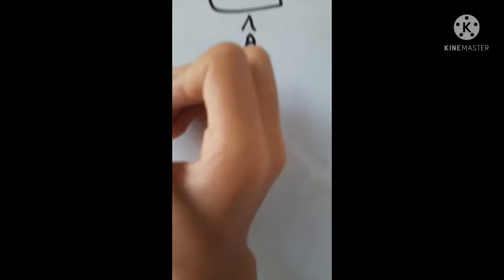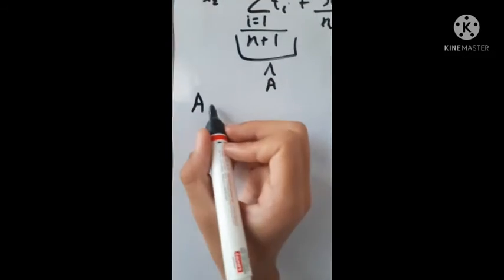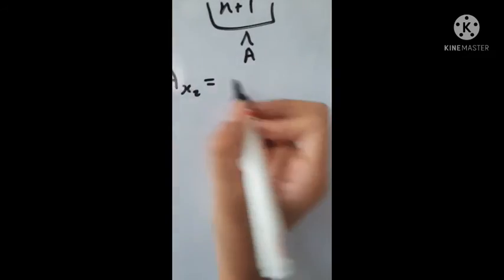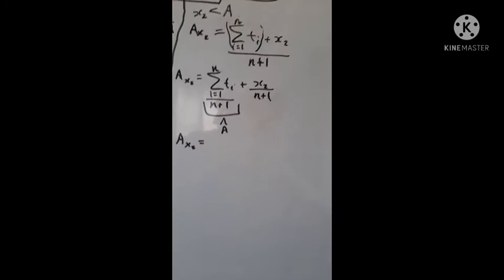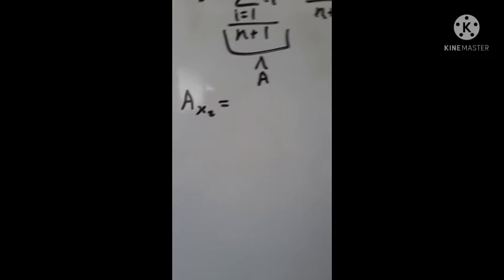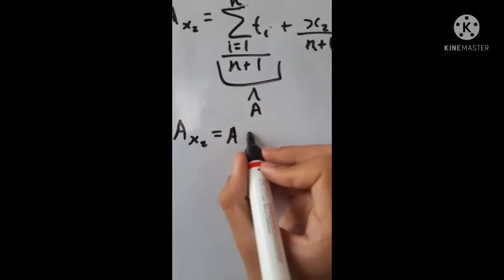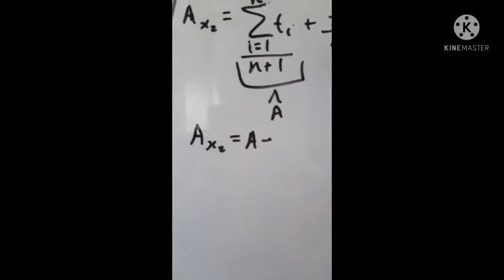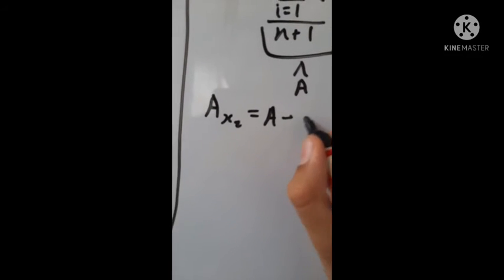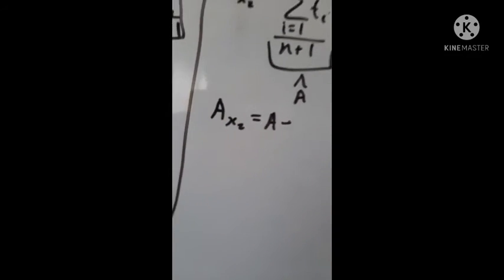So say this is, again, I've used alpha and beta, so gamma and delta. Wait, what was gamma?